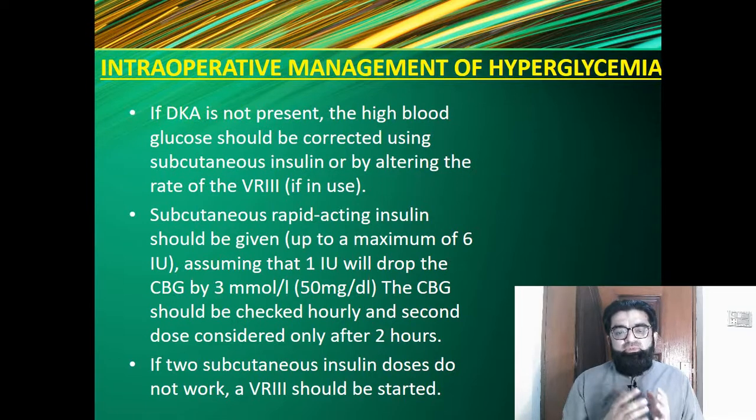But if two subcutaneous insulin doses do not work, then variable rate intravenous insulin infusion should be started. It is used in the intraoperative management of diabetic patients who are undergoing a general surgical procedure.